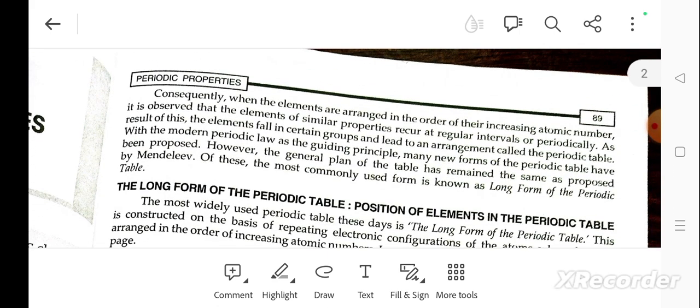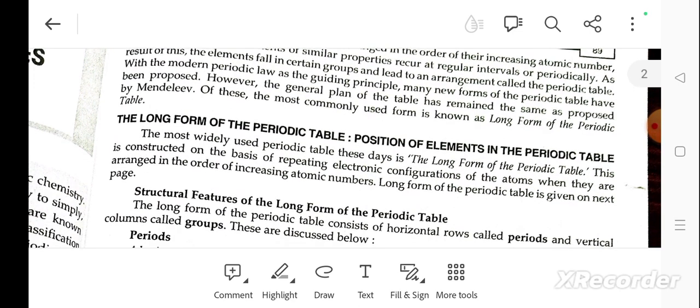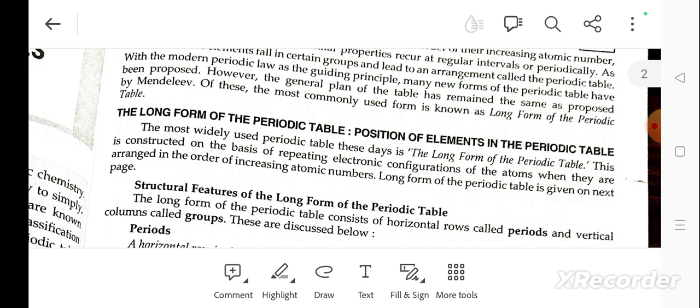Consequently, when the elements are arranged in order of their increasing atomic number, it is observed that elements of similar properties recur at regular intervals. As a result of this periodicity, the elements fall in certain groups, which leads to the arrangement called the periodic table. With the modern periodic law as the guiding principle, many new forms of the periodic table have been proposed. However, the general plan of the periodic table has remained the same as proposed by Mendeleev. Of these, the most commonly used form is known as the long form of the periodic table.